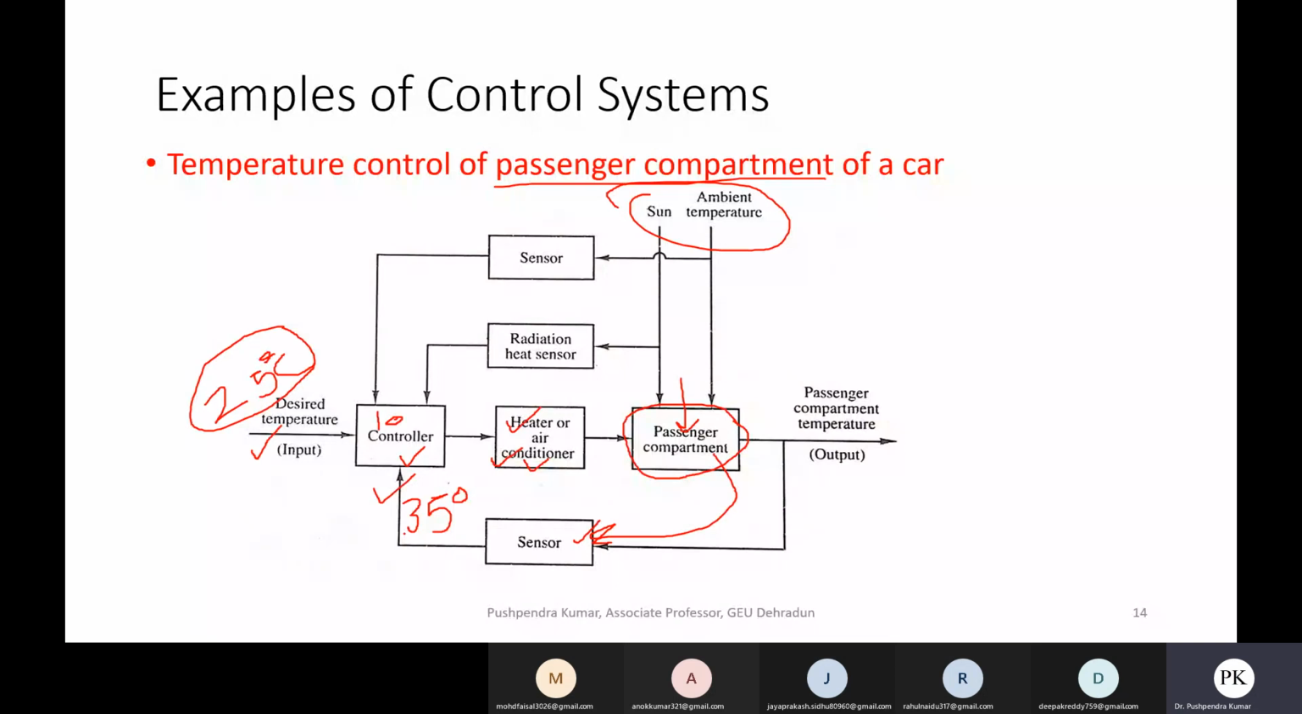So here the role of the controller comes into the picture, which maintains the desired temperature by switching on and off the device. It can be a heater or an air conditioner. So this is also a good example of an automatic control system where, with no human intervention, it automatically maintains the temperature by itself.